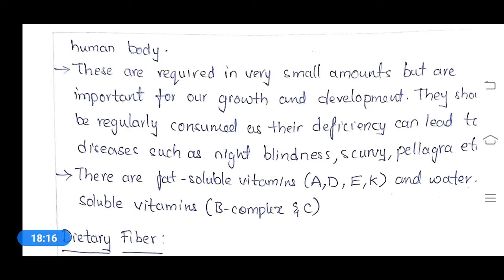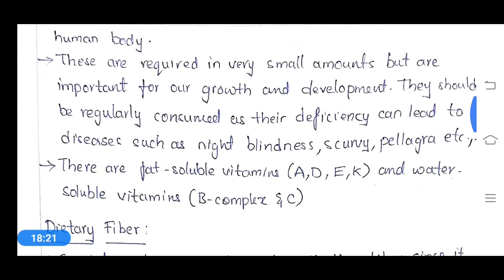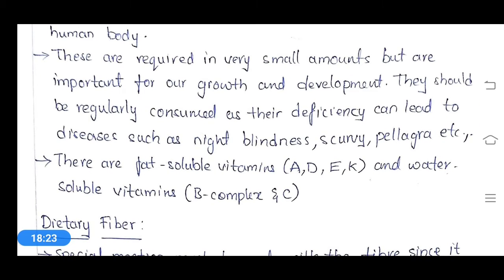We all know vitamin deficiencies are very common. We know important vitamin deficiencies like night blindness, scurvy, pellagra. These kinds of vitamin deficiencies may occur if vitamins are not properly taken in our diet.